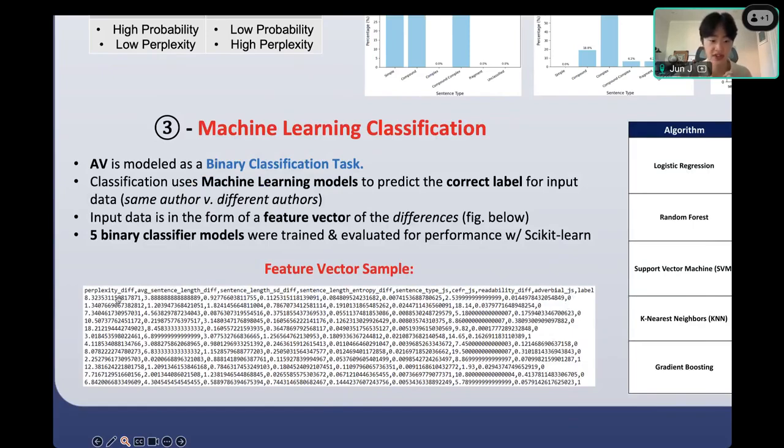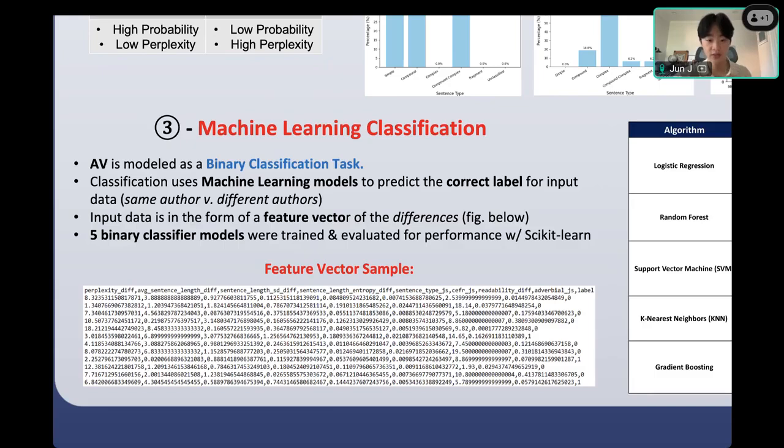Each of these numbers represents the disparity between one text's feature value and another's. Whenever the differences are big enough, the label is classified as 0, representing different author pairs. However, when the disparities are not big enough, they're classified with the label 1 instead, representing same author pairs. Because AV is modeled as a binary classification task where either someone cheated or they didn't, a feature vector with 0 and 1 labels is inputted into the model to give it a taste of both, and ultimately figure out in the future if someone was in fact cheating.